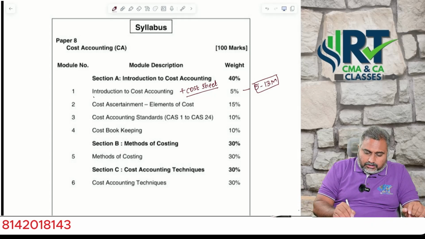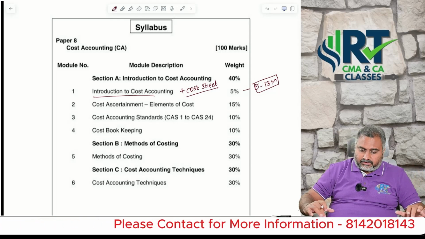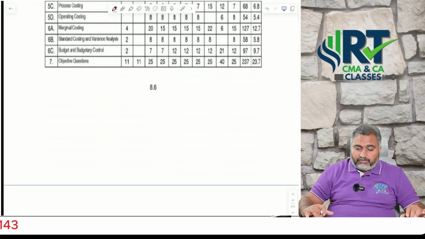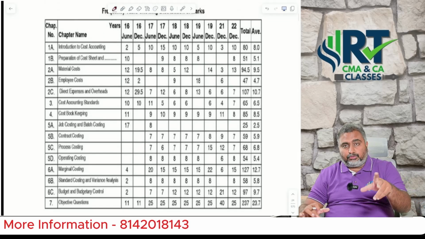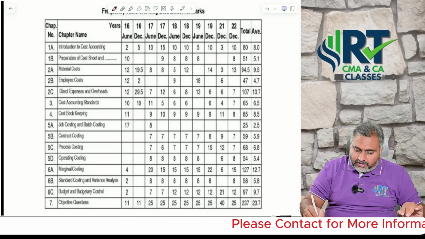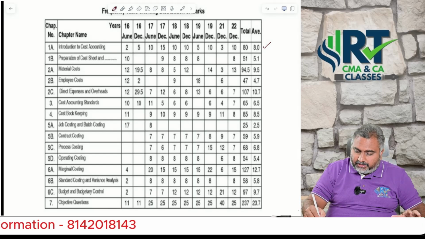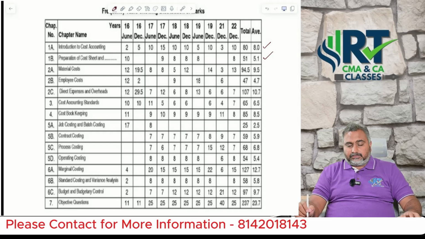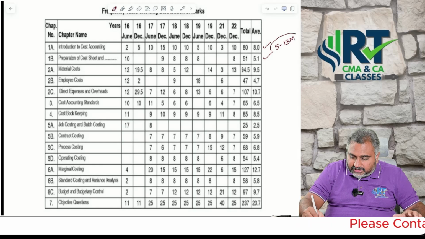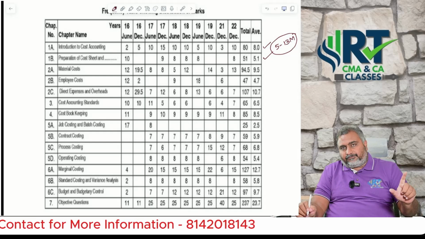For introduction to cost accounting, there is an average of 5 to 13 marks you can expect. That is what I can show you in the scanner also. I will check the previous two examination question papers in today's session. Part A covers an average of 8 marks, and part B, that is cost sheet, 5 marks. That's the reason I said 5 to 13 marks range you can expect from introduction to cost accounting as well as preparation of cost sheet.